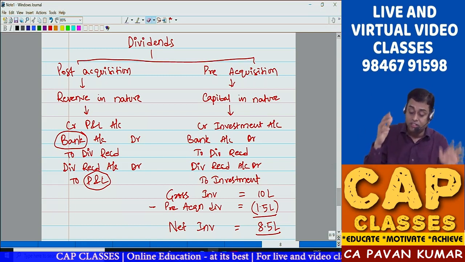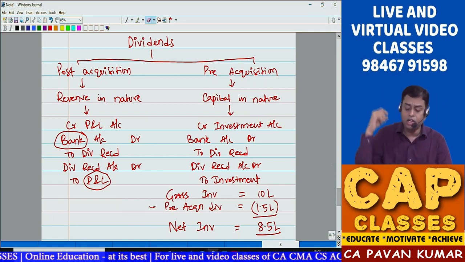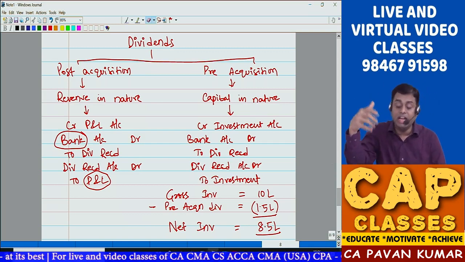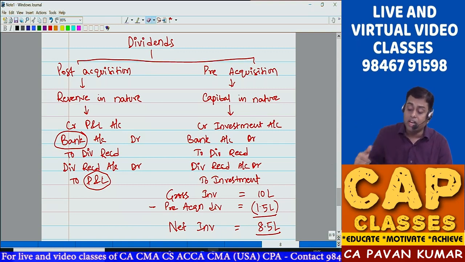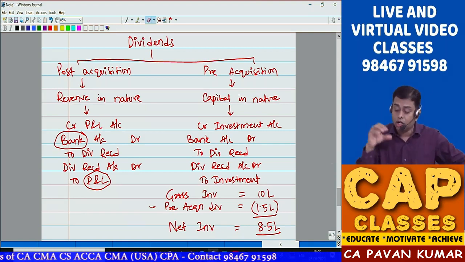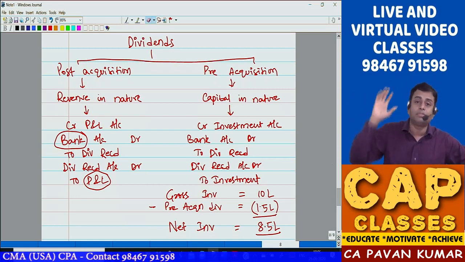Dividends out of post acquisition, revenue in nature, credit P&L, bank account debit to dividend received account debit to P&L. Pre-acquisition, it is capital in nature. So you have to credit investment account, bank account debit to dividend received to investment. Gross investment XXX minus pre-acquisition dividend XXX, net investment XXX.